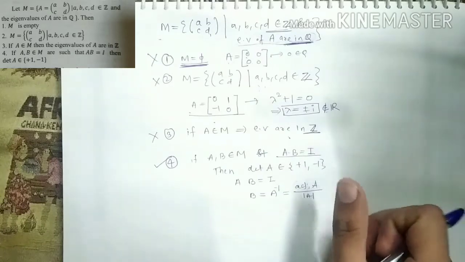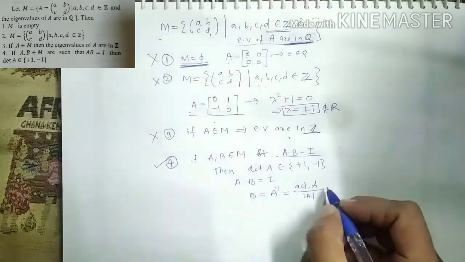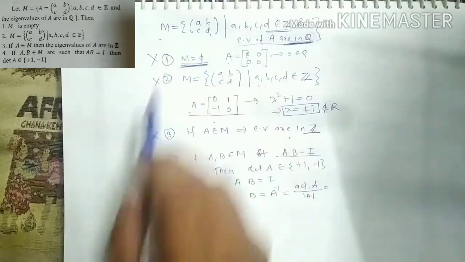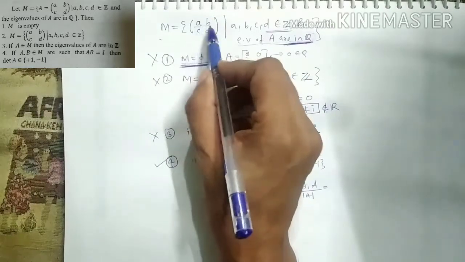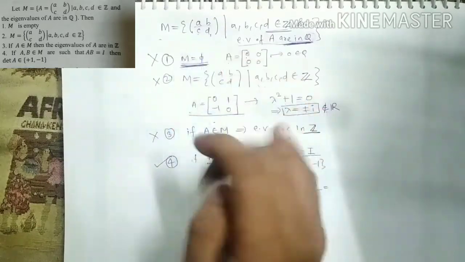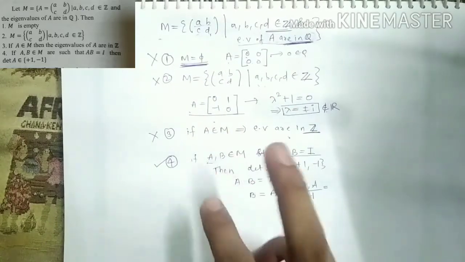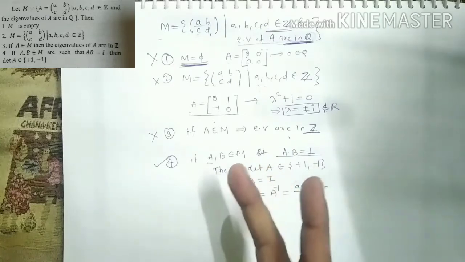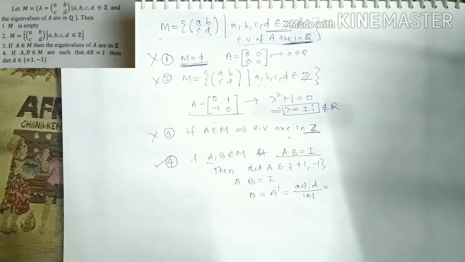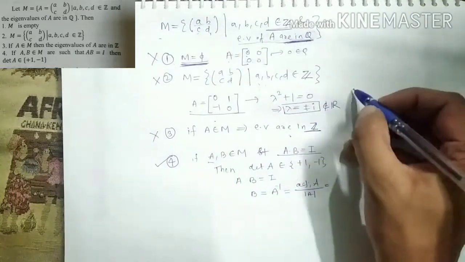Now see, what is the adjoint of a matrix? Adjoint of a matrix is nothing but the transpose of the cofactor matrix. And what was my A? My A was in M, which means A has integer entries. If my A has integer entries, then what can be the entries of adjoint of A?